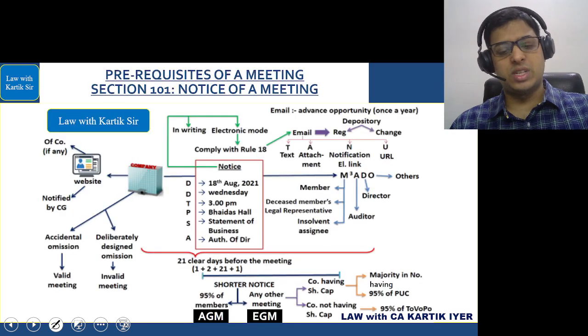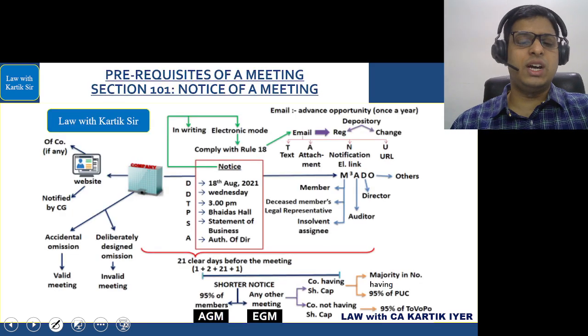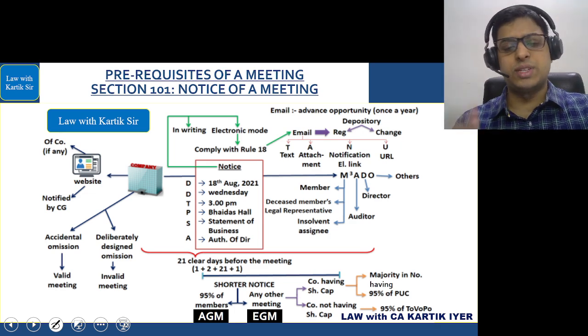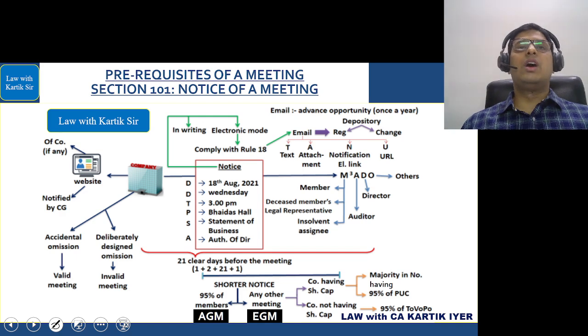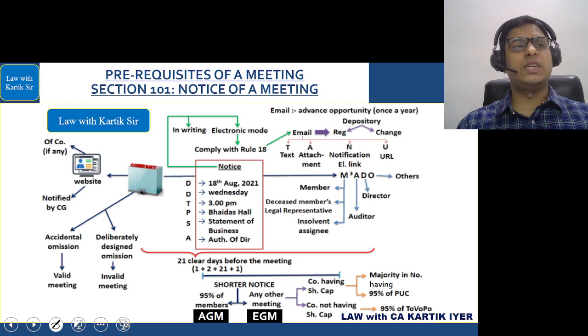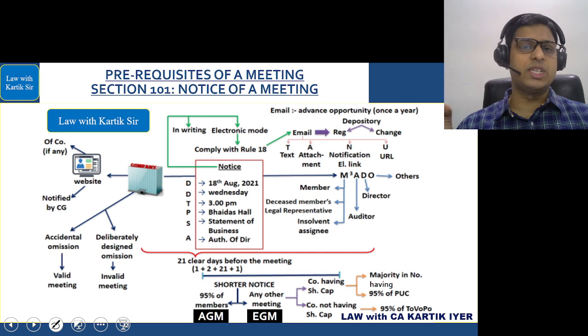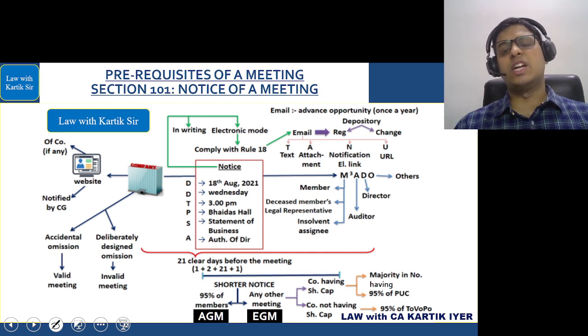Let's see notice. Notice का अपने big area क्या था? Notice का you have the chart with you. एक बार अच्छे से go through करो मेरे साथ यहाँ पे. Okay. Say with me. The company in the notice should mention the date, time, place, business under the authorization of director. Company will send the notice to member, deceased member, legal representative, assignee, to the auditor, director, others.